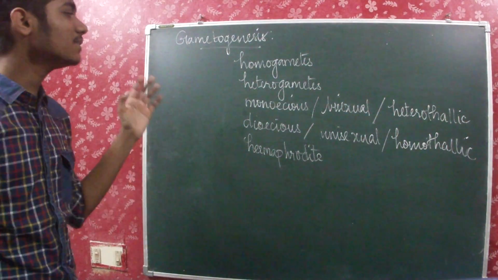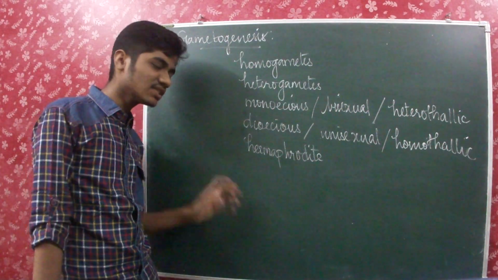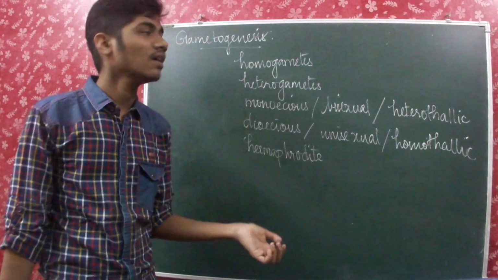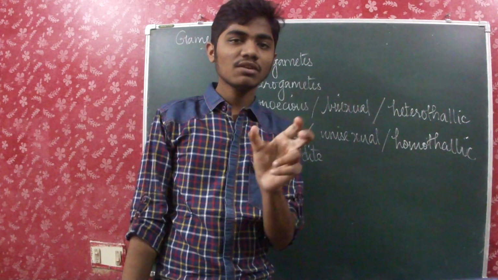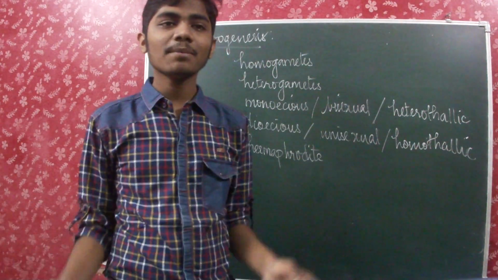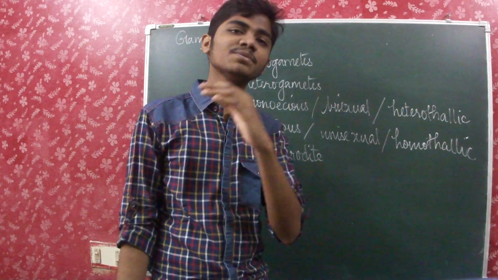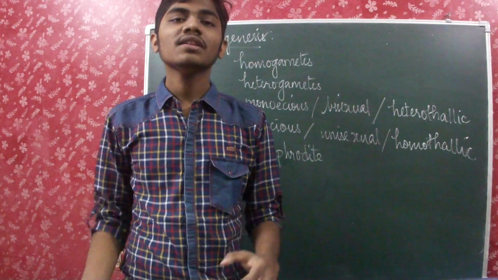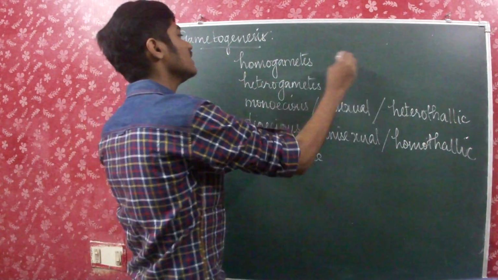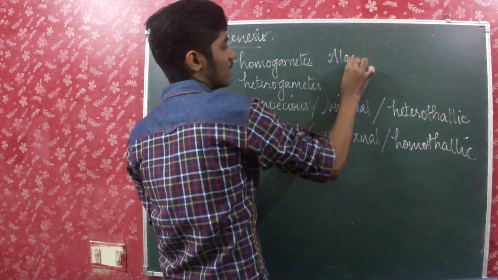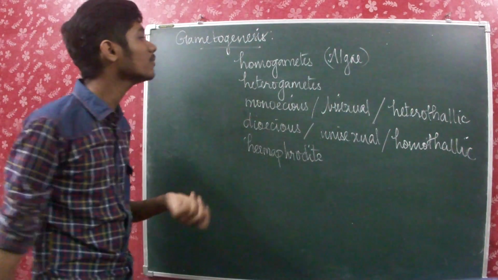Okay, so homogametes, heterogametes, monoecious, dioecious, hermaphrodites. What do these terms mean? Homogametes, similar gametes. The word homo says similar. So similar gametes, that is, you can't even find a difference between the male and the female gametes. They both will look entirely similar. So that is what is known as homogametes, and the example is algae. Some species of algae show homogametes.